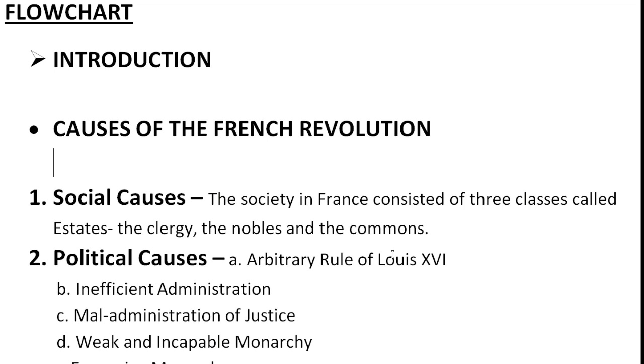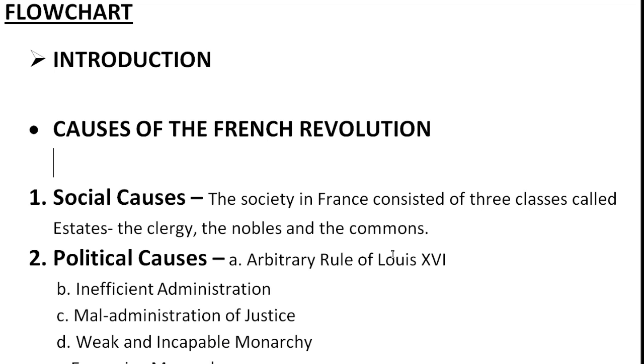They formed 10% of the whole population but owned 40% of the national wealth. They paid no taxes. The third class was the unprivileged class. The people belonging to this class were being crushed under the heavy burden of taxation, and as such they led a miserable life.